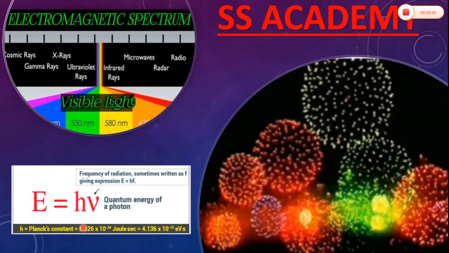Now, energy of different spectral lines in the electromagnetic spectrum is calculated using Planck's equation, E equals h nu. Now, left hand side represents the energy of a photon, and right hand side is the frequency of electromagnetic radiation. So left hand side is the energy of a particle and right hand side is the frequency of a wave. This is absolutely amazing.